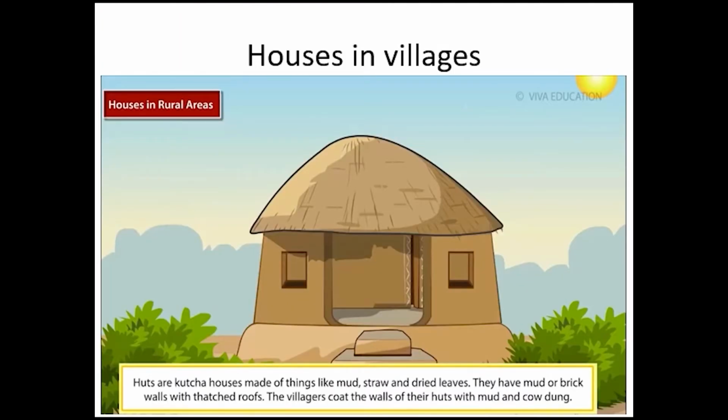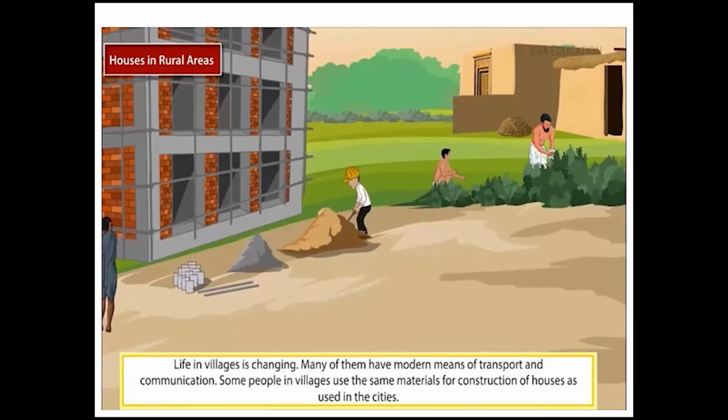In rural areas, houses are huts made of mud, clay, and bamboo with thatched roofs of hay. Nowadays, many villages have Pakka houses made of baked bricks, cement, and stones. And these houses are mostly single-story houses.